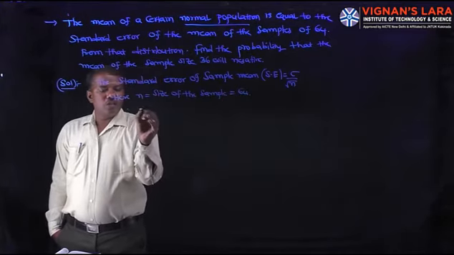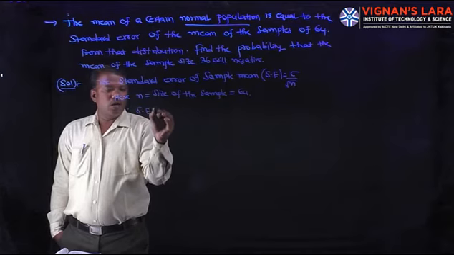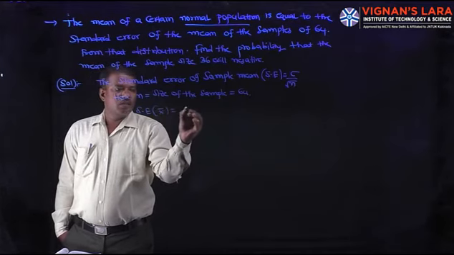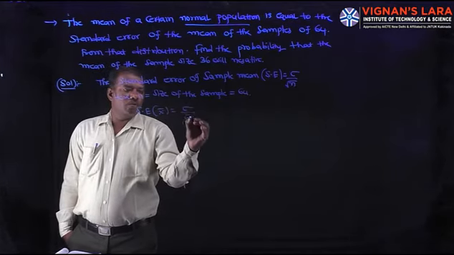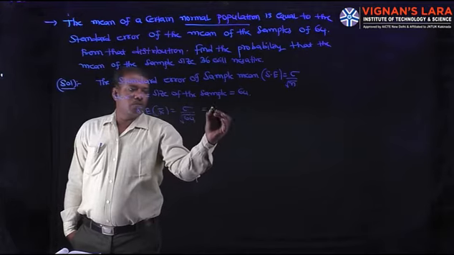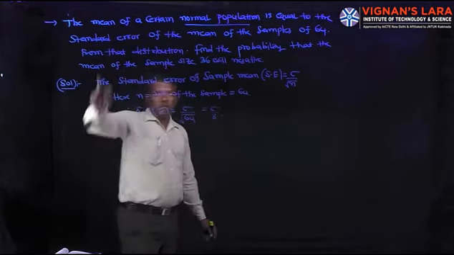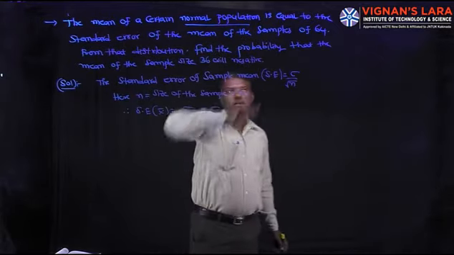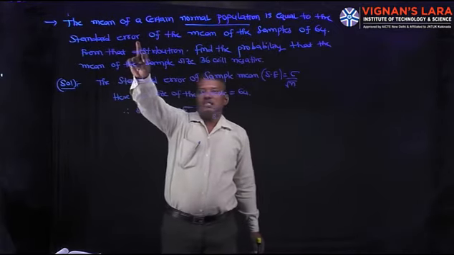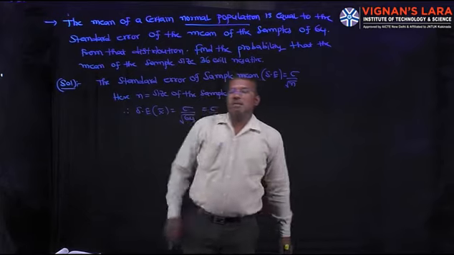So SE, the standard error of x bar, is sigma by root 64, that equals sigma by 8. Coming to the first line, the mean of a certain normal population is equal to the standard error of the mean of the samples.